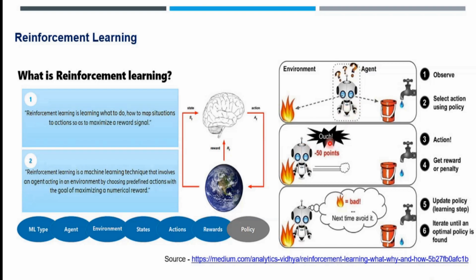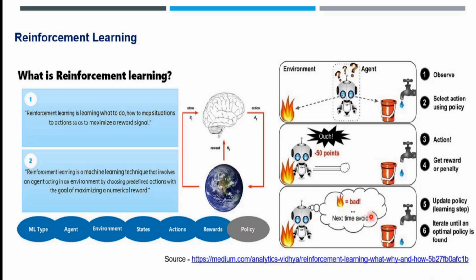In case, by mistake, instead of choosing water, it has chosen fire. What will happen? It will get some points, like a reward, or a punishment we will say. Choosing the fire is a wrong option, so that is why they show minus 50 points. Ouch. The 50 points are just for our understanding that you made a mistake. In games, when you make a wrong move, your life will go or your power will be reduced. Something similar to that. So you will understand you made a wrong decision, and the machine will understand, okay, next time avoid this.